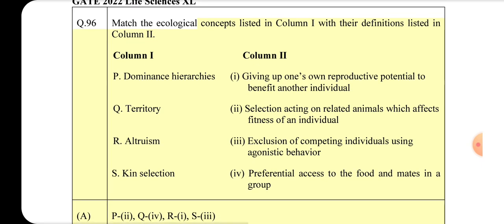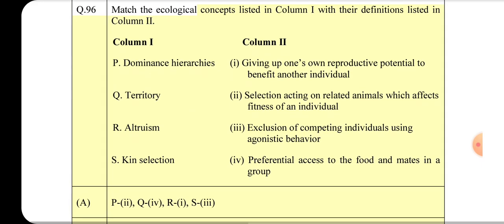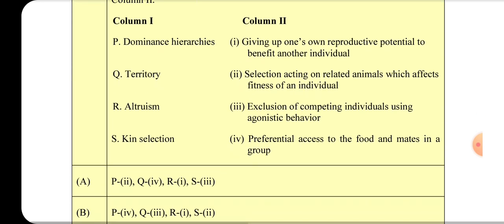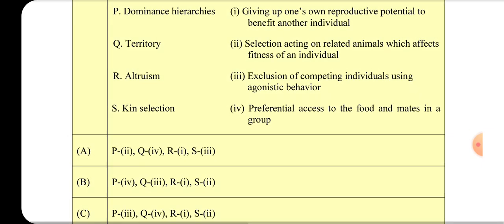Match the concepts listed in column 1 with the definitions listed in column 2. Column 1: P, Dominance hierarchies; Q, Territory; R, Altruism; S, Kin selection. Column 2: I, Giving up one's own reproductive potential to benefit another individual; II, Selection acting on related animals which affects fitness of an individual; III, Exclusion of competing individuals using agonistic behavior; IV, Preferential access to the food and mates in a group.